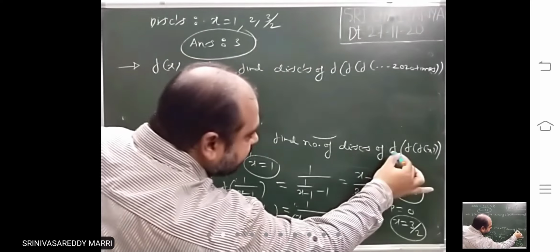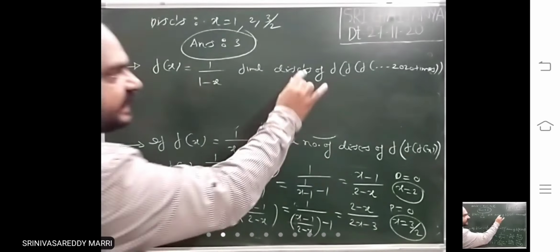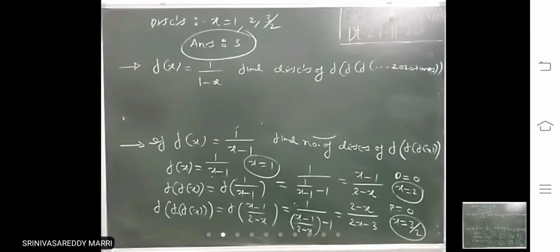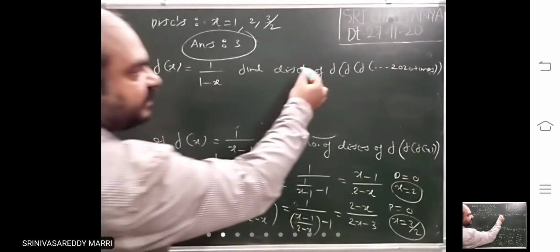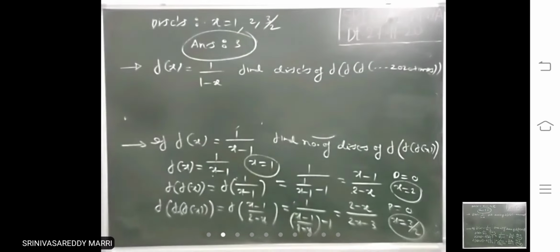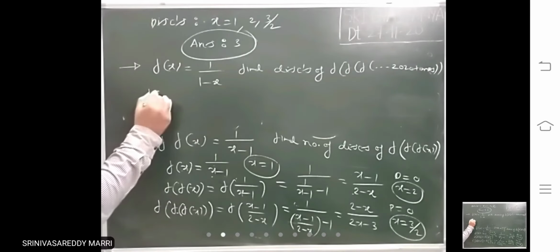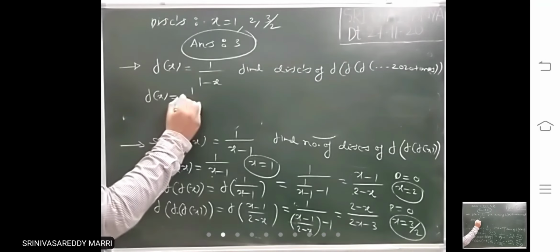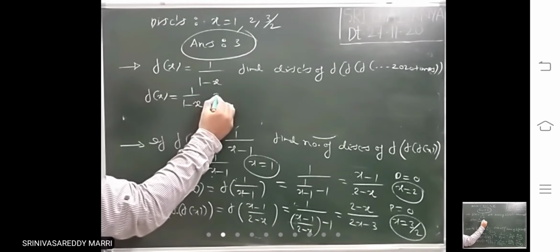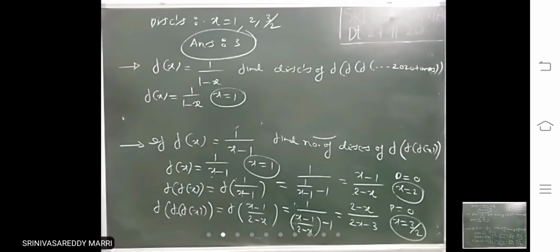Here how many are there? 1, 2, 3. Now he is telling 2020 times. So no need to get scared of 2020 times. Just start like this. Finally f of x will be there. That means take the last f of x. So denominator equals 0. This is one discontinuity.